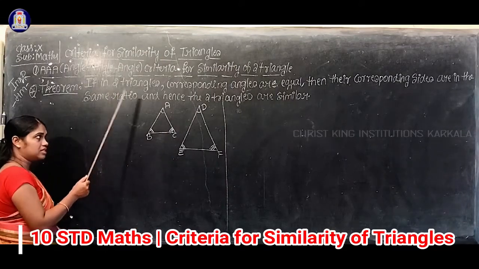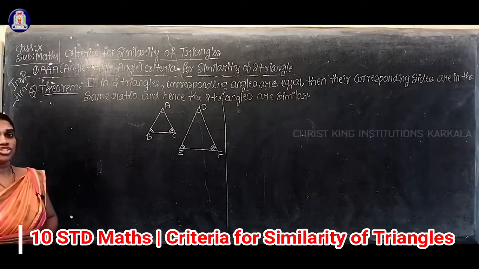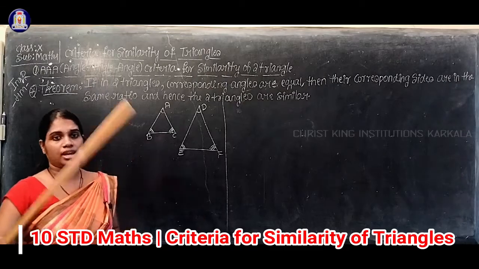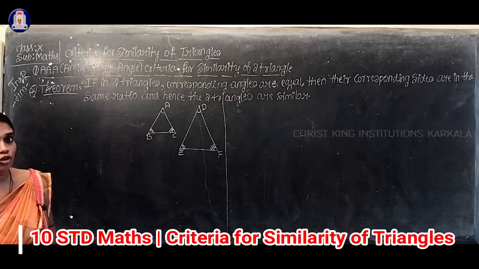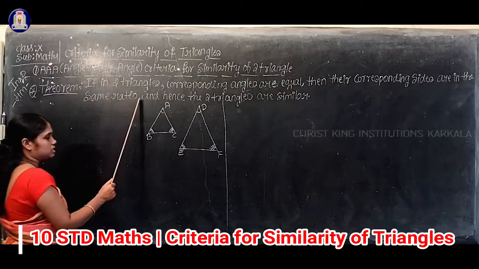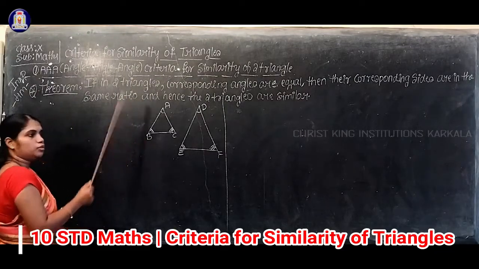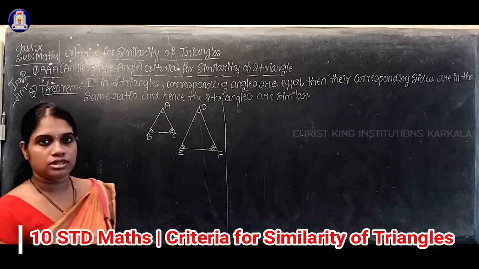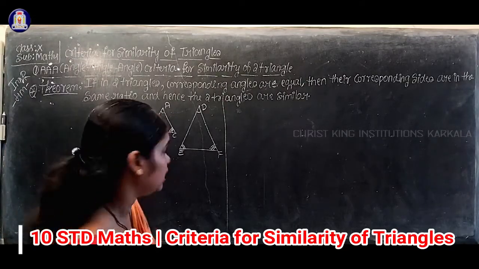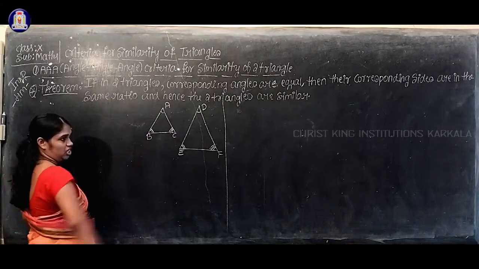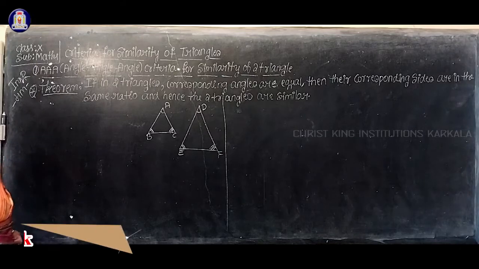Sometimes they will ask you to state and prove the AAA criteria for similarity of triangles, for 4 or 5 marks. So remember the statement with the proof. Now we'll prove this theorem. This statement is known as the AAA criteria for similarity of triangles.